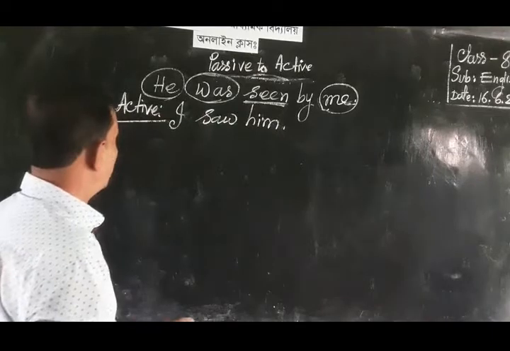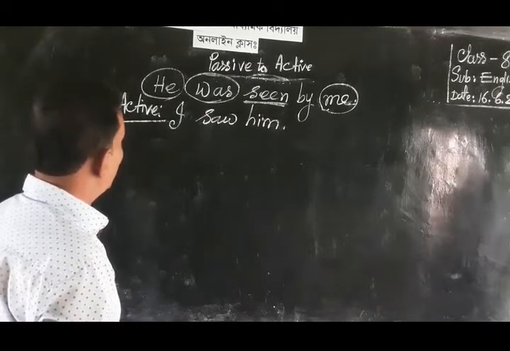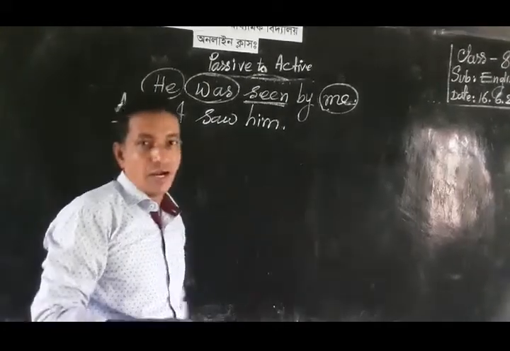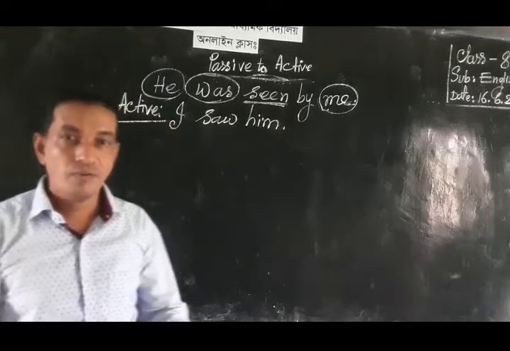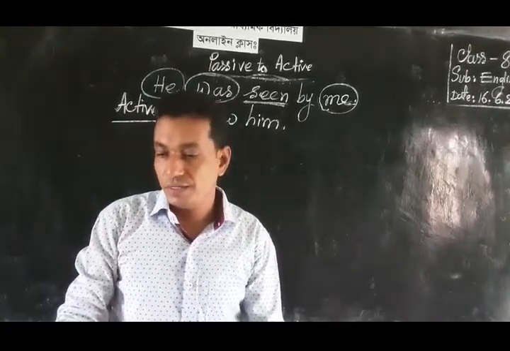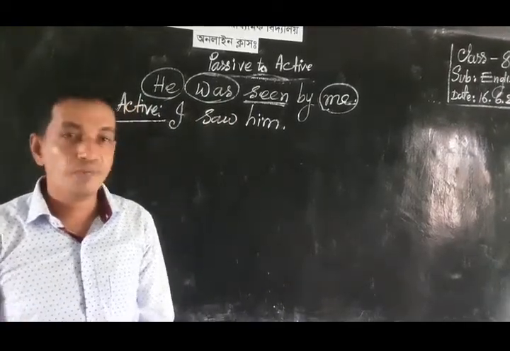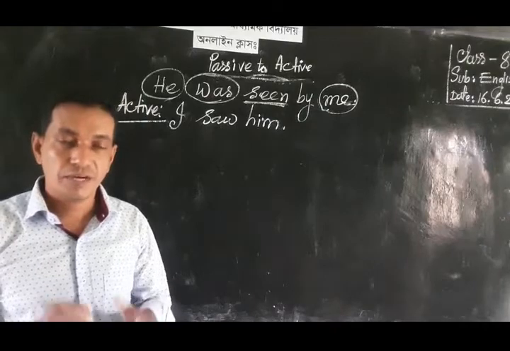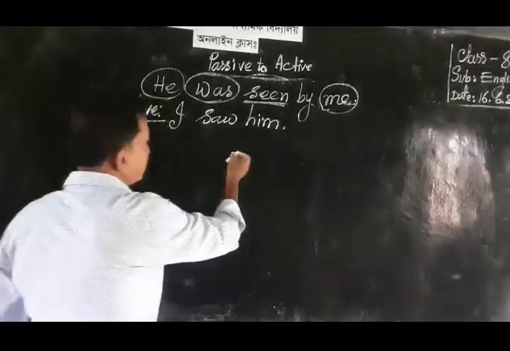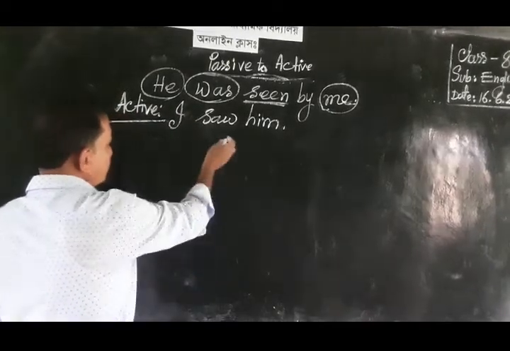Okay, dear learner, this is the solution of passive voice into active one. In this way, I saw him. It is the example of past indefinite tense from passive voice into active one. Next, I am going to teach you another example of past continuous tense. I am going to give an example of past continuous tense of passive voice, such as